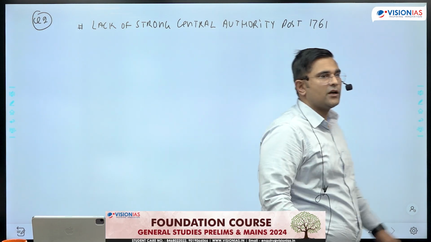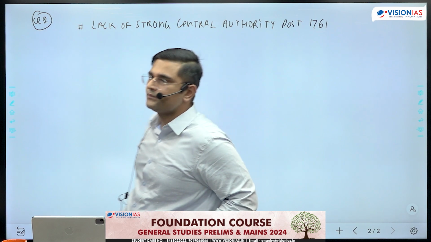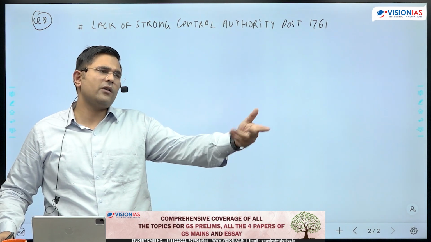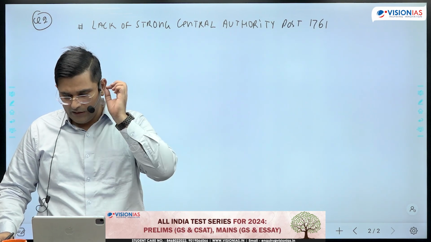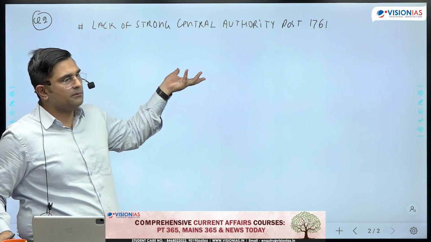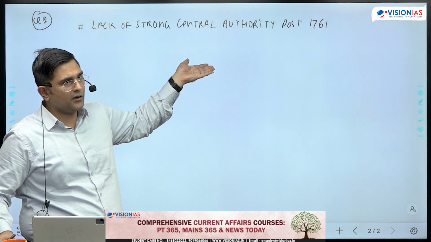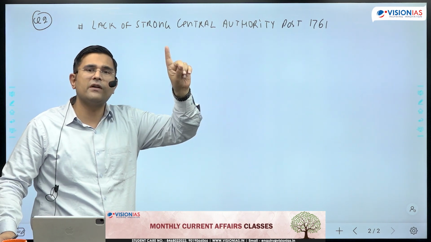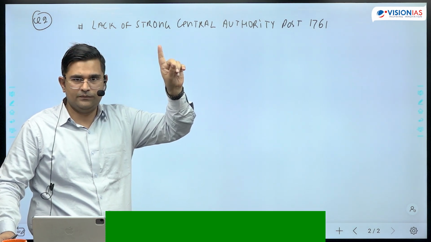Lack of strong central authority post 1761. That becomes the first aspect, right? And if you want to elaborate upon it, you can mention, but marks are only 10 and words are only 150, right? So therefore, you can simply write that since there was lack of strong central authority, therefore Indian armies were divided into multiple armies and there was not one single army the Britishers were fighting, right?